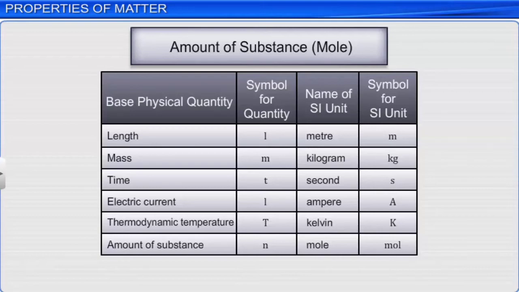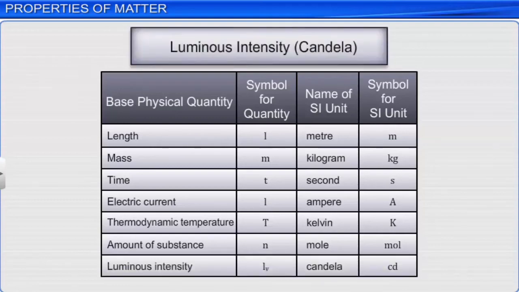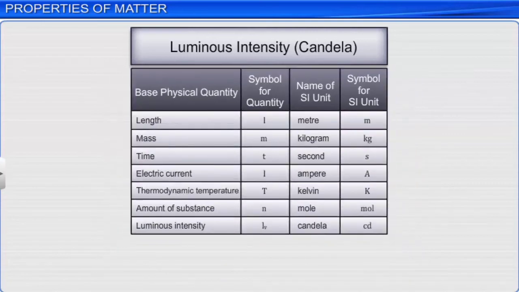The 7th unit on the SI base unit is candela. Candela is the luminous intensity in a given direction of a source that emits monochromatic radiation of frequency 540 multiplied by 10 raised to the power of 12 Hz and has a radiant intensity in that direction of 1 by 683 watt per steradian.